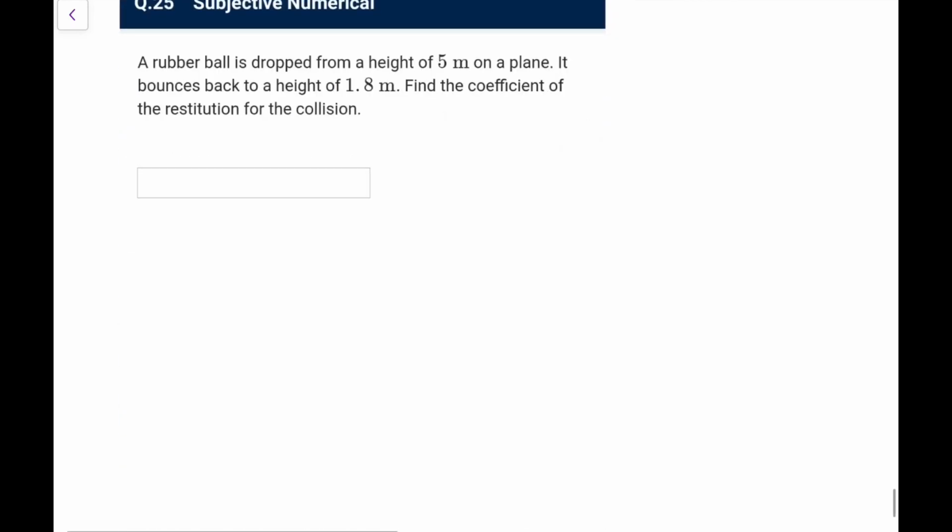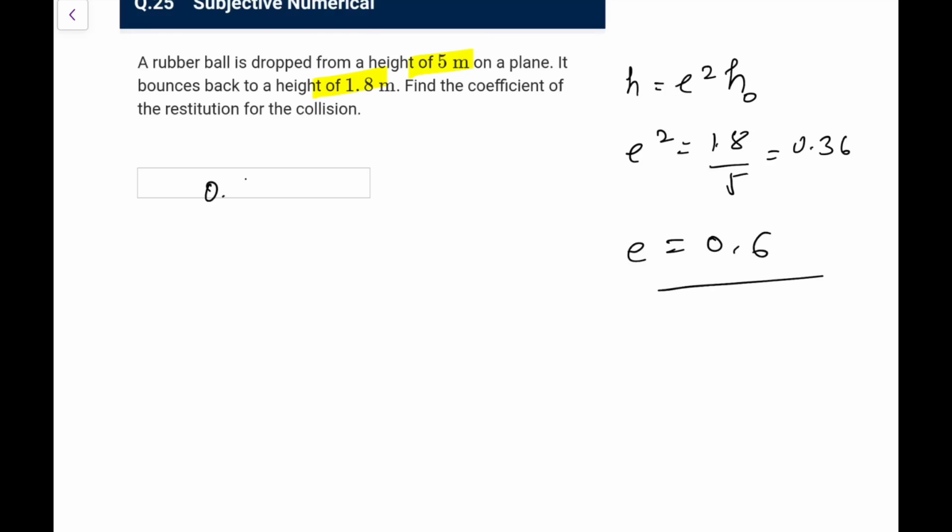Now the next one. A rubber ball is dropped from a height of 5 meter on the plane and bounces back to a height of 1.8. Find the coefficient of restitution. We know the height after bounce would be e square times h, that you directly remember. So e square will come out as 1.8 by 5, that is 0.36. So e comes out as 0.6. Directly you can go for 0.6.